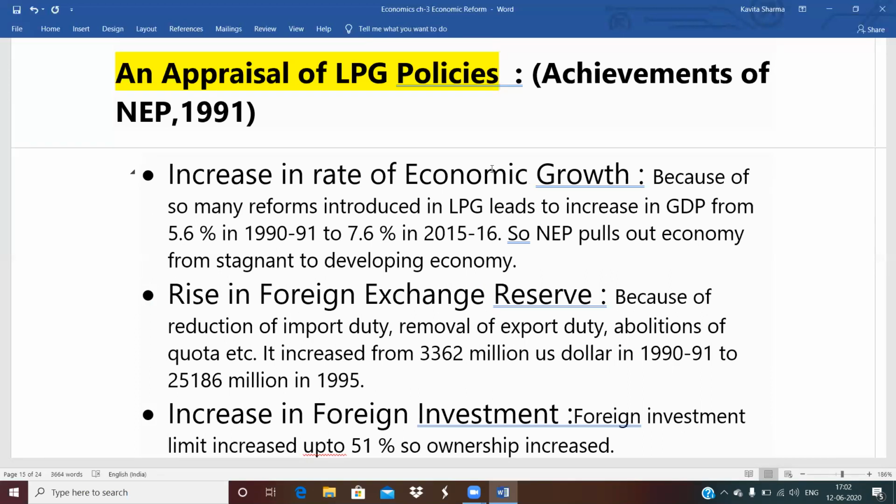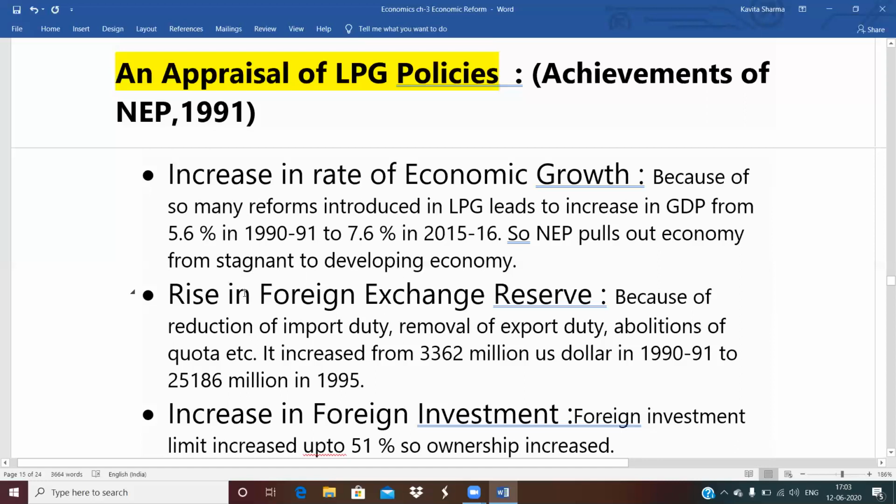Also, in privatization, so many chances are given to the private sector for the development of the economy. There is an increase in the foreign investment limit, and we have invited FDI also. Because of that, economic growth increased. It increased from 5.6 in 1991 to 7.6 in 2015-16. Our economy was stagnant or going to collapse, but slowly it started developing.